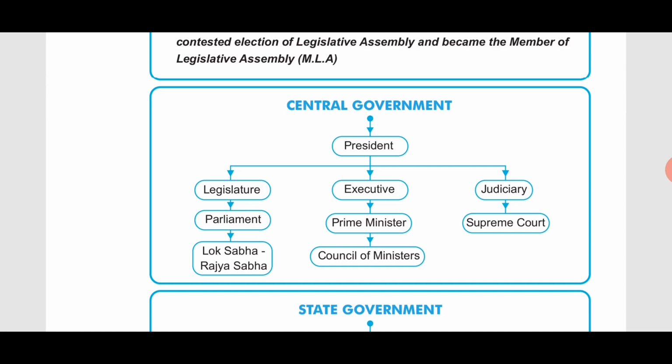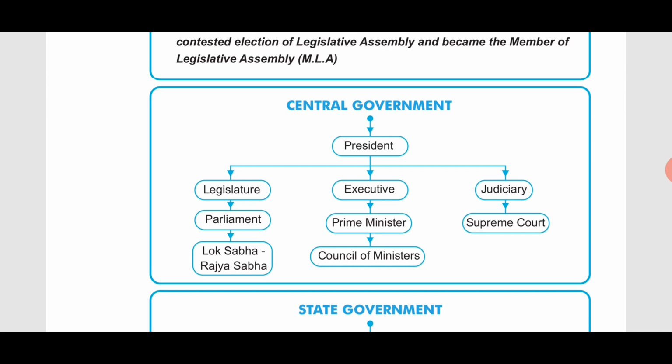Below the president, who is the head at the national level, the level of the whole country, there are three different sections: legislature, executive and judiciary. That means three different sections are there to function the country properly, right? Legislature means that body, or that section of people, who make laws. So the legislature is a group of people, a body where the laws of the country are made.